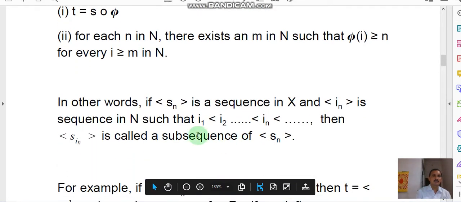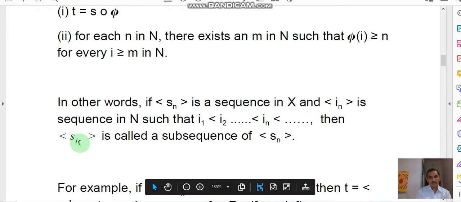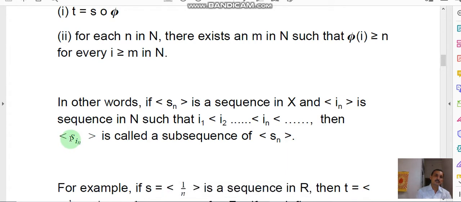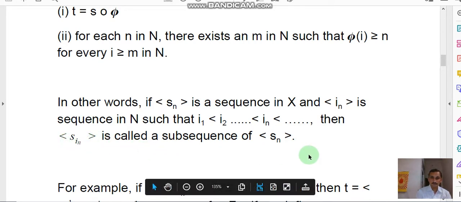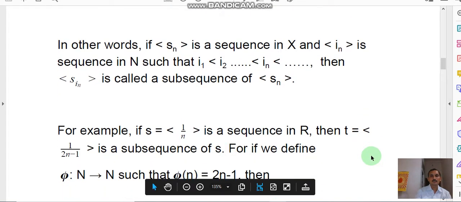Now we see the example. First we see the notation. In other words, if Sn is a sequence in X and in is a sequence in N such that i1 is less than i2 and so on less than in and so on, then S_in is called a subsequence of Sn. Here we denote the sequence by Sn and the subsequence by bracket S_in. Next we see the example of sequence and subsequence.